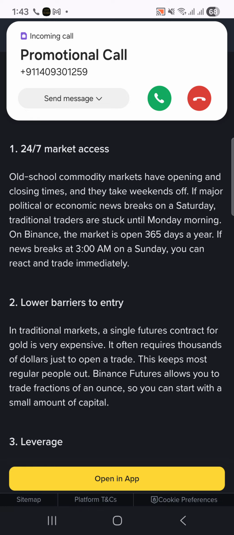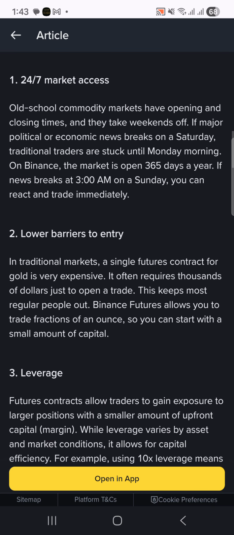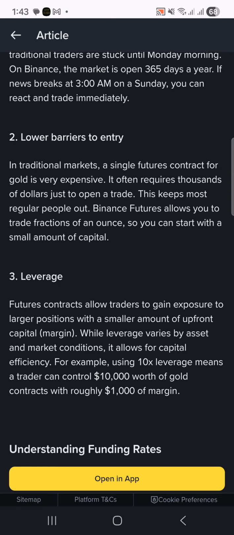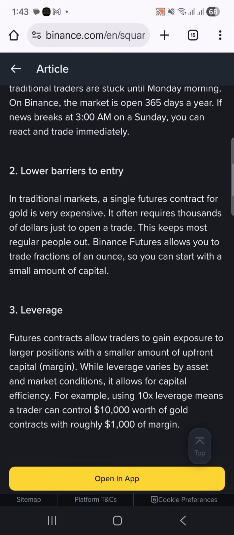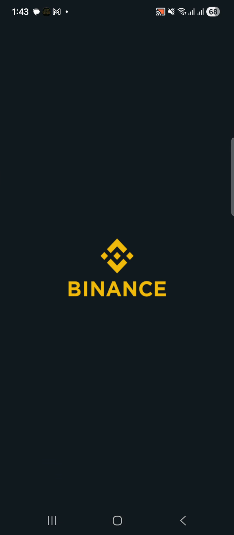In a traditional market there is a minimum amount you have to buy, but on Binance you can buy as little as 1% of a stock. You can use leverage to amplify your gains, but it can also amplify your losses. So these are the important benefits of tokenized stocks on Binance.